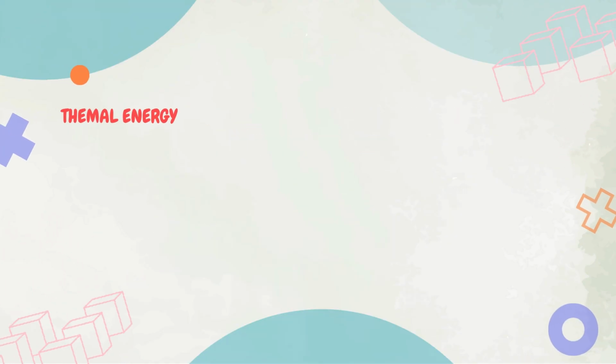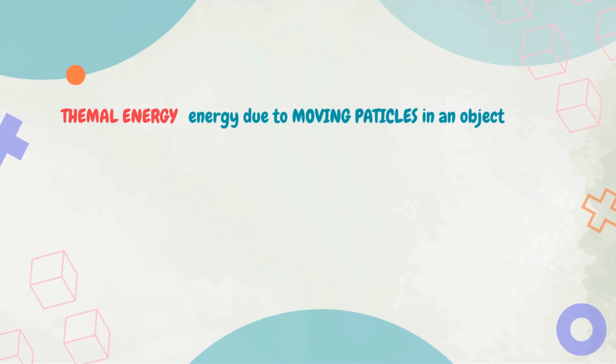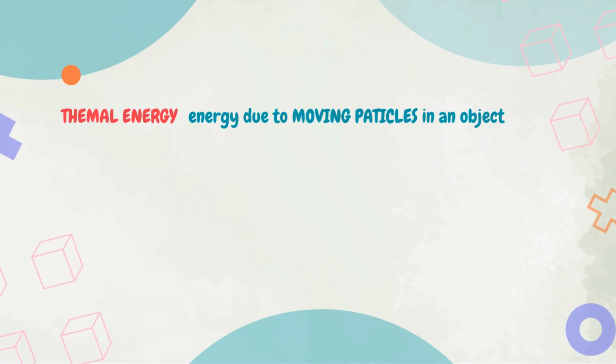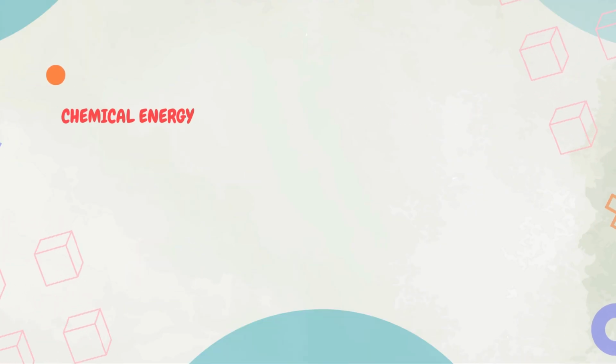The other form of energy is thermal energy. Thermal energy is the energy due to moving particles in an object. An example of thermal energy is boiling water. When water is heated on a stove, it absorbs thermal energy, causing the water molecules to move faster and eventually transition to steam.